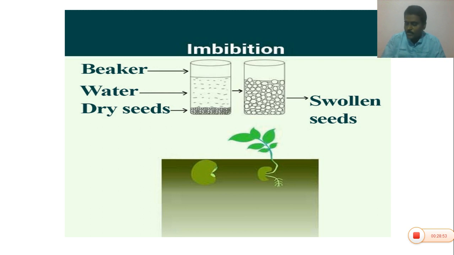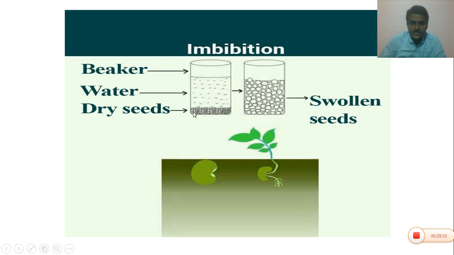If you want to observe the imbibition process, take dry seeds and soak them in water present in a beaker and leave it for 10 to 12 hours. After 10 to 12 hours we can observe that the dry seeds are swollen and have absorbed the water, and the volume of the seeds also increases.